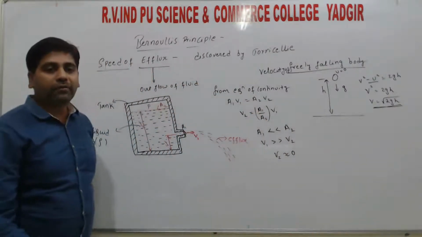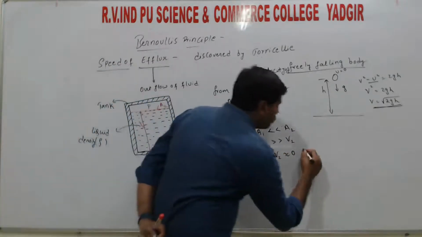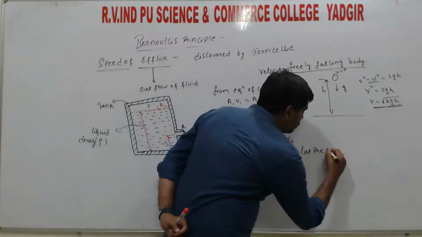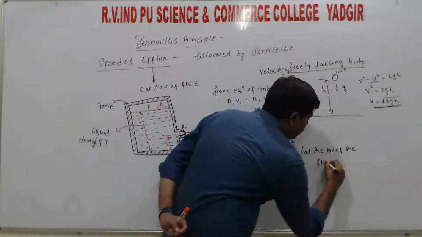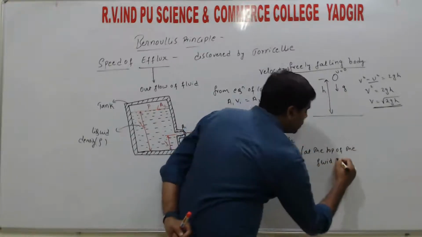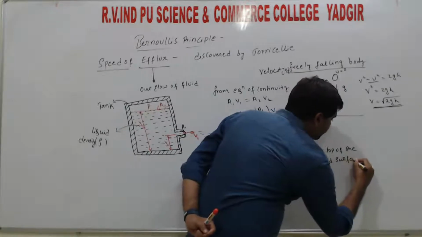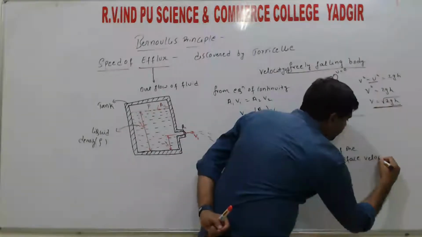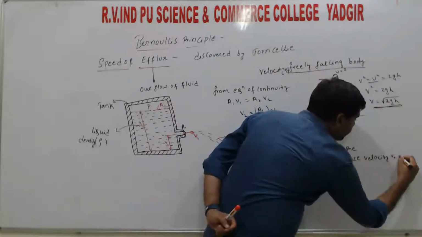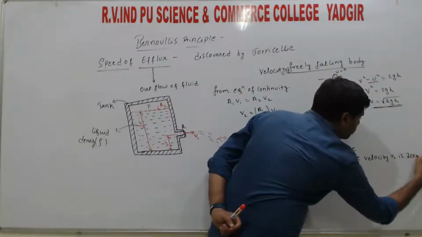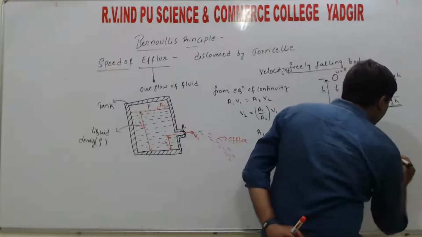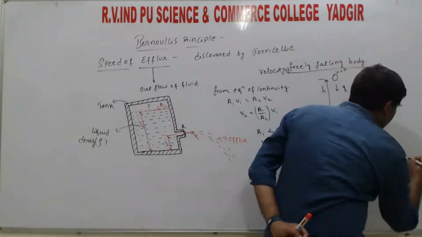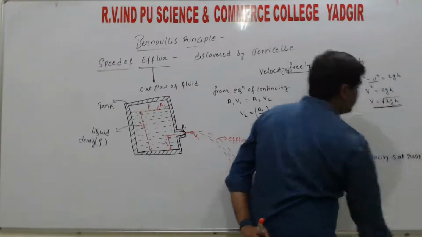So at the top of the fluid surface, velocity v2 is 0, or the fluid is at rest.